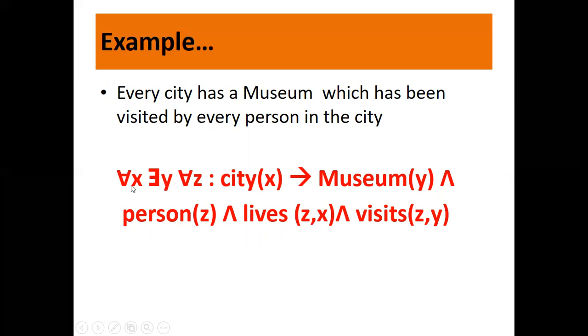Now you are using a universal quantifier and an existential quantifier. Because you are using the universal quantifier, you are using implies, and because you are using the existential quantifier, you are using and also.